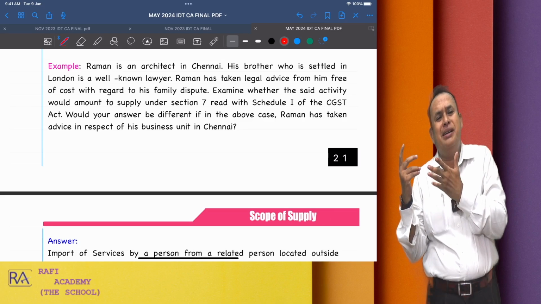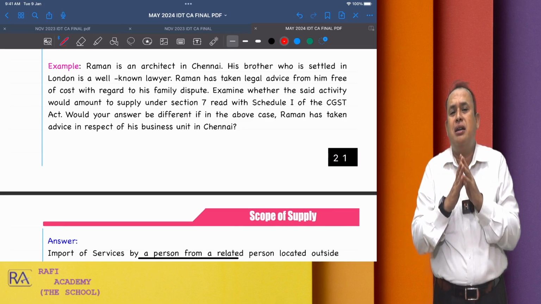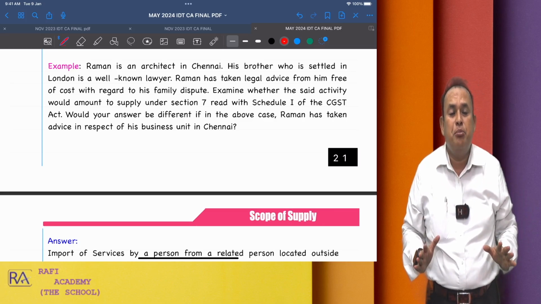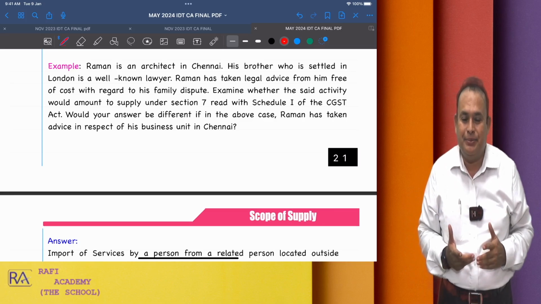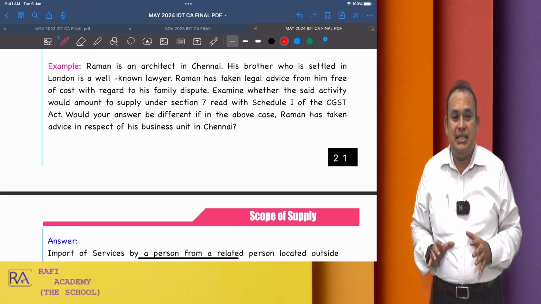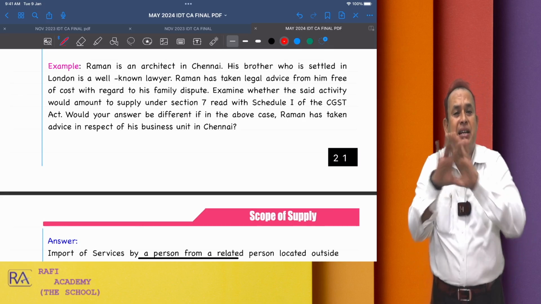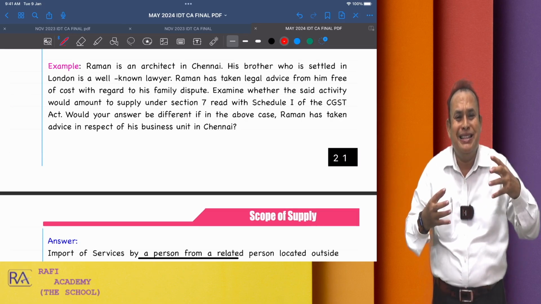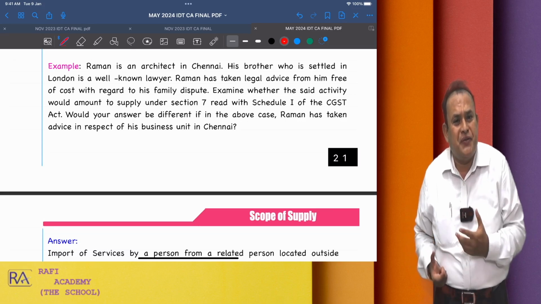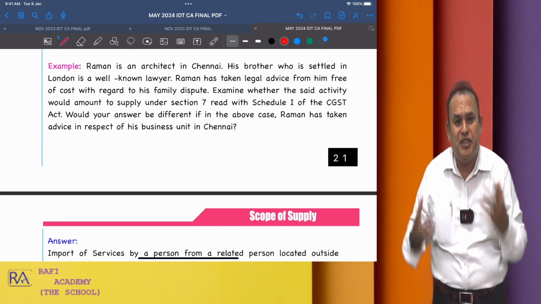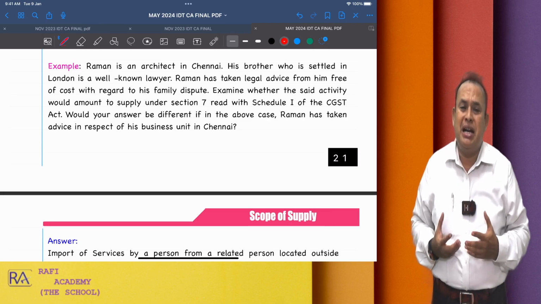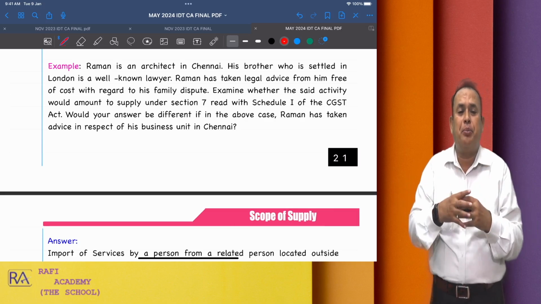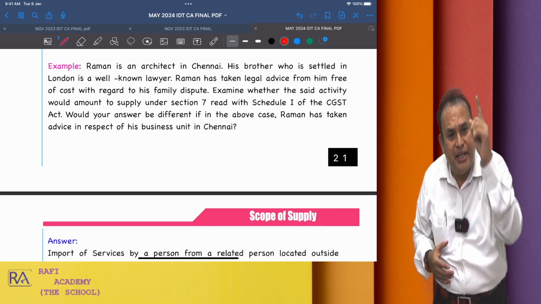But here, Raman and his brother are not in the same family. They are not related persons because one is not depending on the other. Having this, they are not going to be covered under Schedule 1. Since they are not covered under Schedule 1, to bring the transaction, namely import of services, where Raman imports these services from his brother from London, under the scope of supply, there must be consideration.